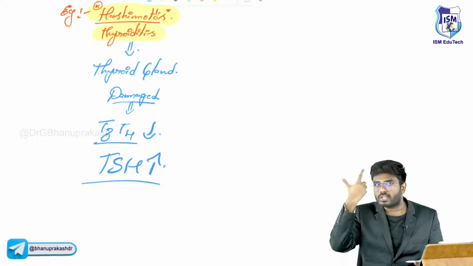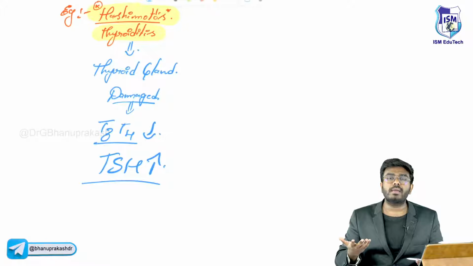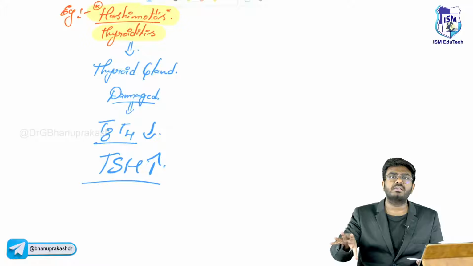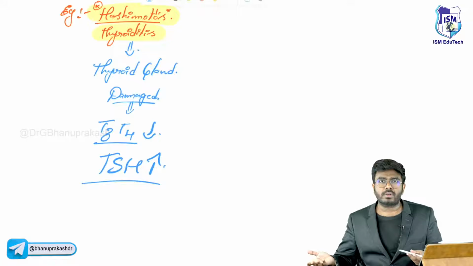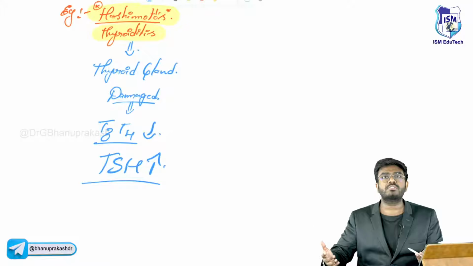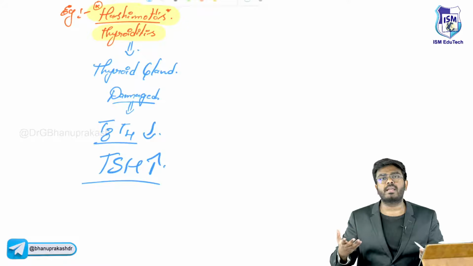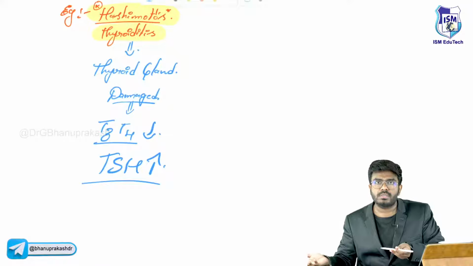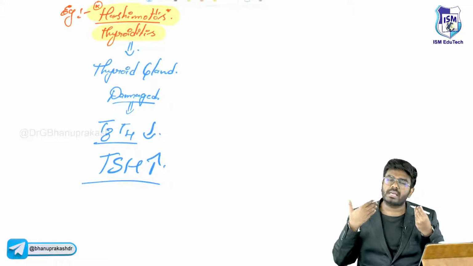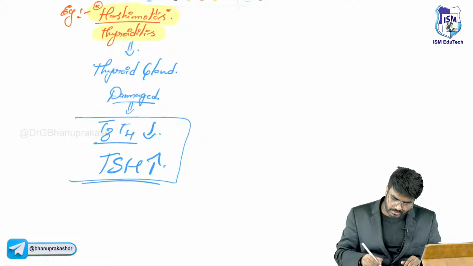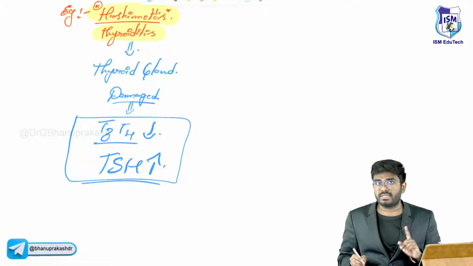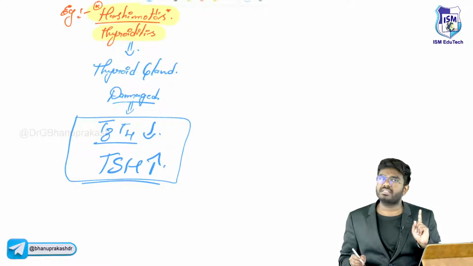As there is no negative feedback, more amount of TSH. The brain and pituitary gland are thinking, there is no T3, T4, let me produce more TSH so that TSH will go and stimulate the thyroid gland, so more T3, T4 will be produced. But damn, here the thyroid gland is gone. So in primary hypothyroidism, the T3, T4 levels are less, but the TSH levels are more.